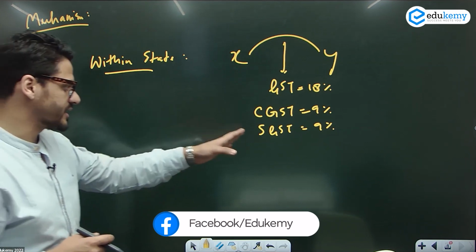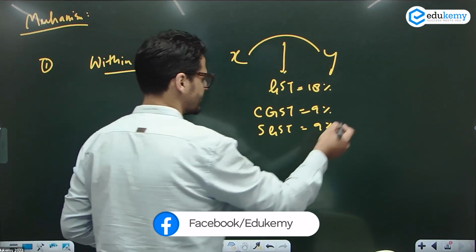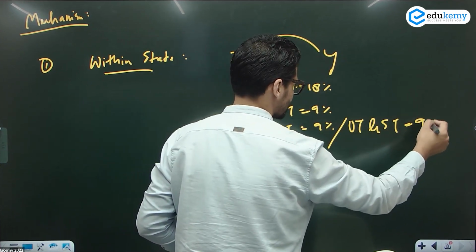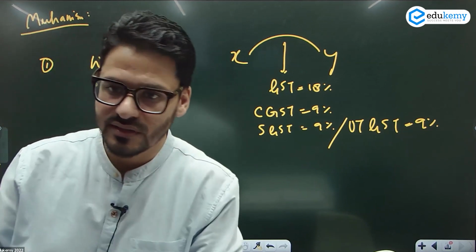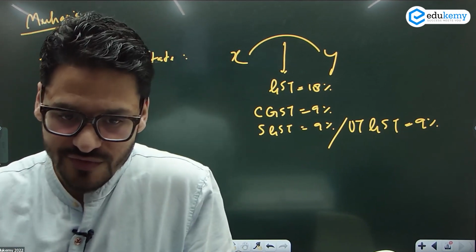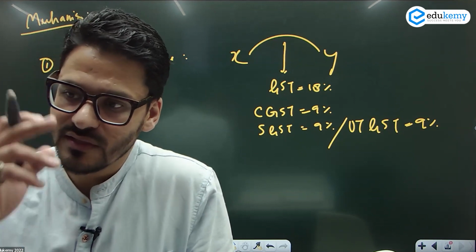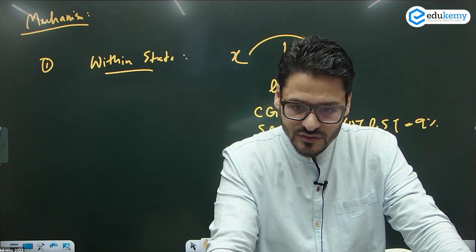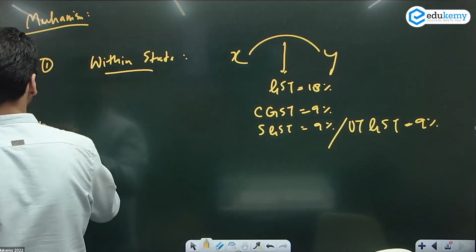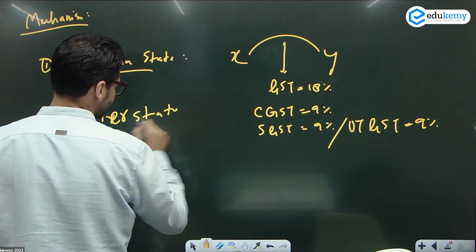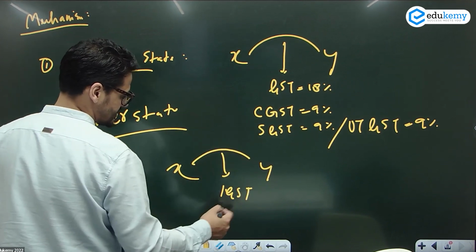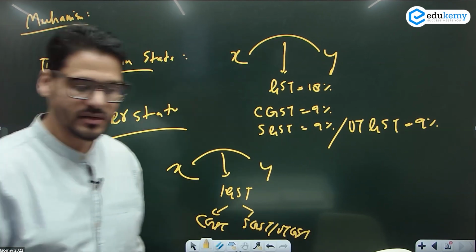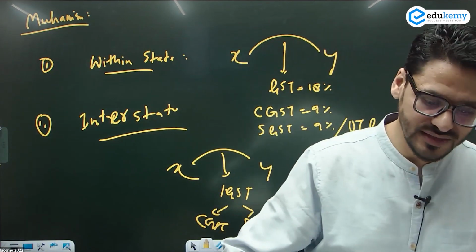So center का और state का अलग. But if it's not the state, if it is a UT, so UT का क्या होता है अपना? UT GST. If it's within the UT, it will be divided between center and UT. If it's within the state, it will be divided between center and state. ठीक है? So this is your GST. But here there is one thing जो important है. अच्छा, outside the state, this is interstate. Interstate में क्या पड़ेगा? IGST. IGST में you have again CGST and SGST or UTGST जो भी है. But it will be distributed with the destination state.